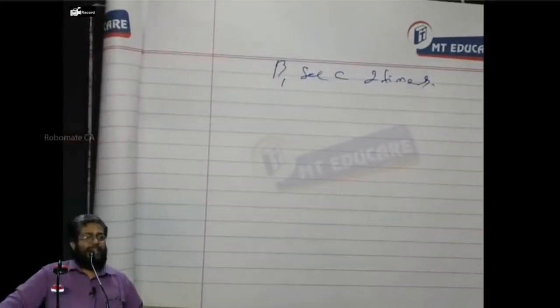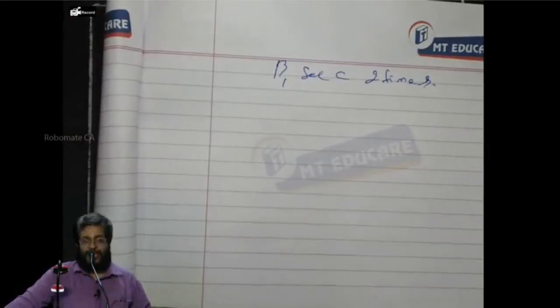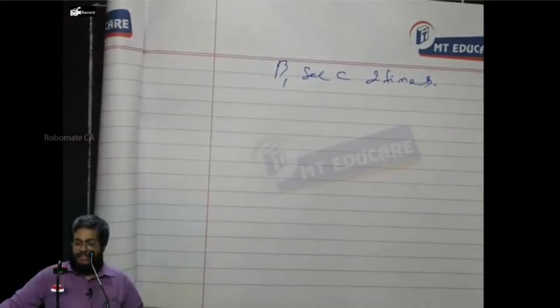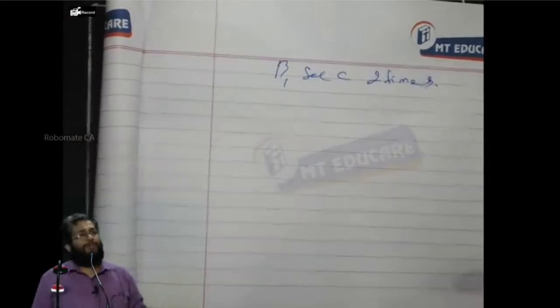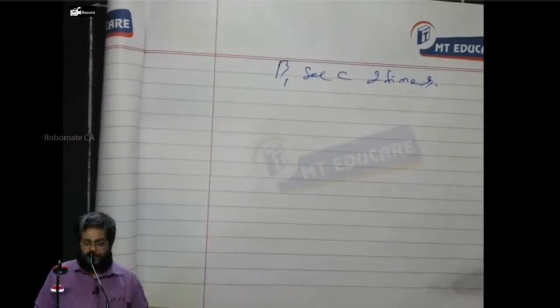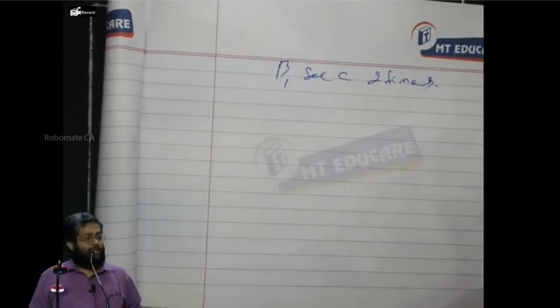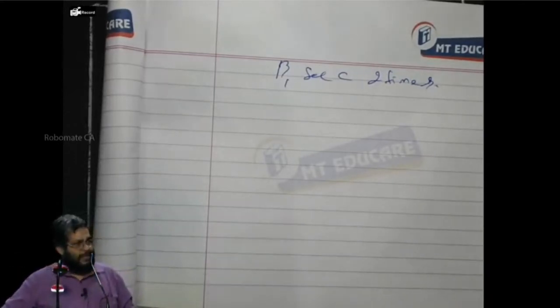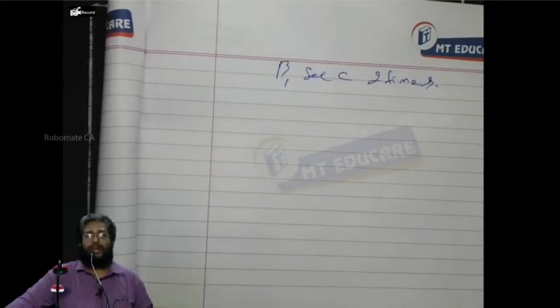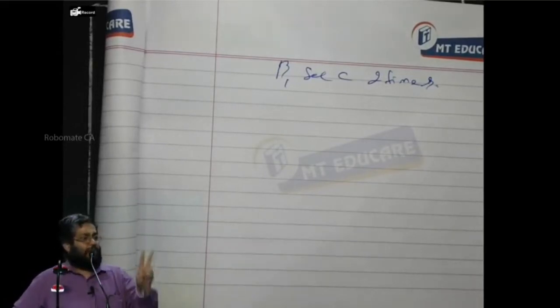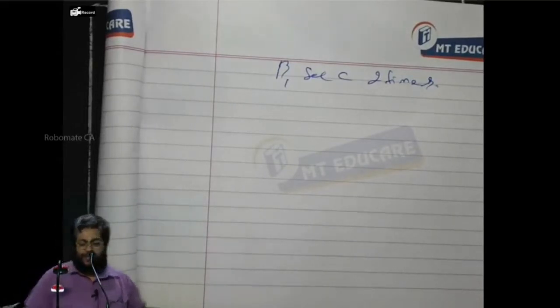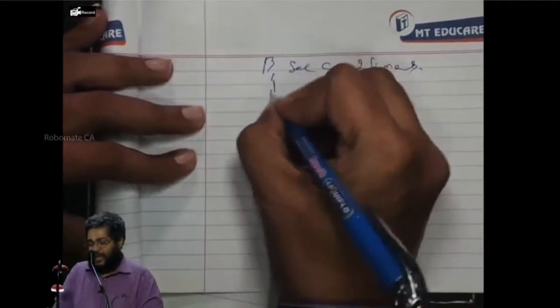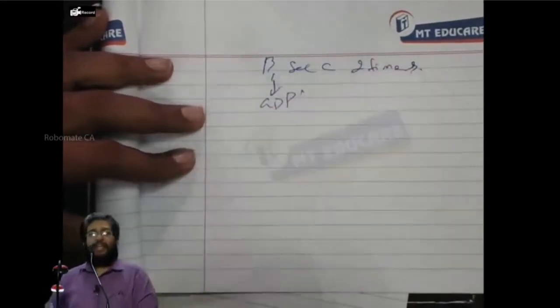If factor 1, let us assume, is GDP, and the GDP increases by 1%, my share return goes up by how much percent? 2%. If the GDP drops by 1%, the share return also drops by 2%. Is that the meaning of the 2 times factor 1 beta? Yes or no? I'll say beta 1 is nothing but GDP.